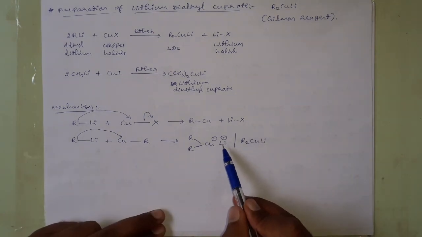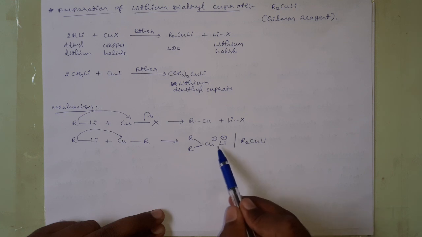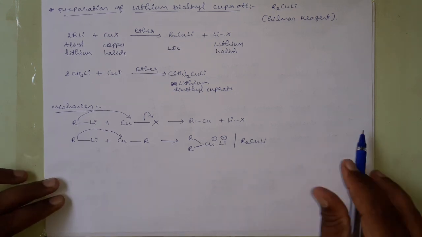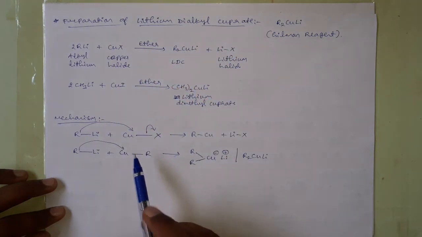Here I am writing positive charge on Li and negative charge on Cu because the electronegativity difference between these two is large, and copper is more electronegative than lithium, therefore it will drag the bonded electrons towards itself. This is the preparation method of lithium dialkyl cuprate and the mechanism.